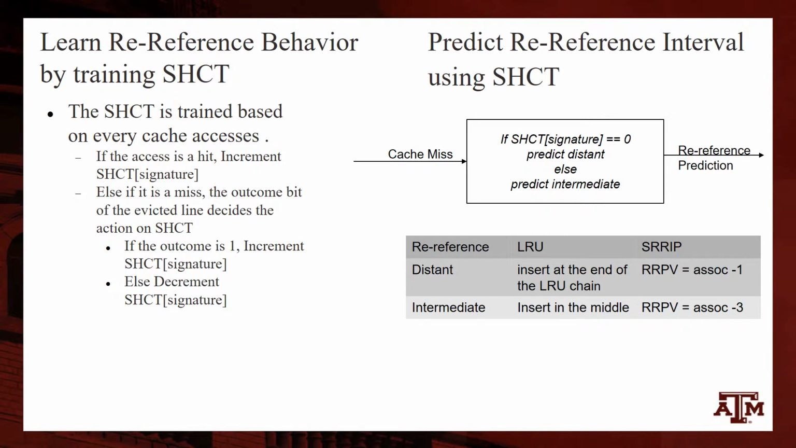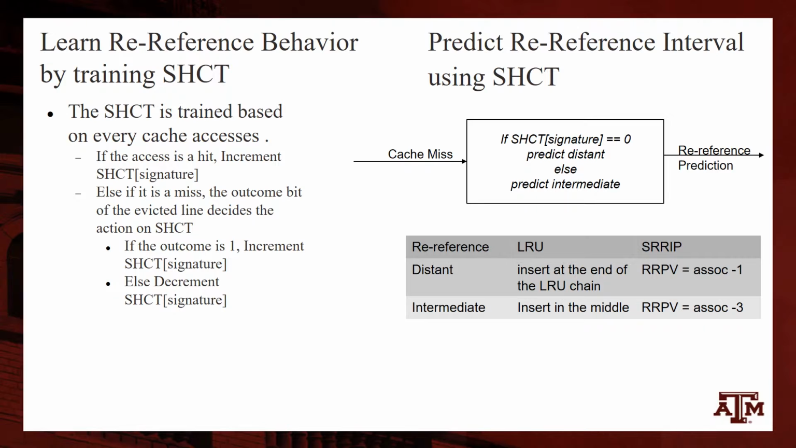Now, there are two different parts of SHiP. The first is to learn the re-reference behavior by training the SHCT. The SHCT is trained based on every cache access. So let's say there is a cache hit, we increment the SHCT corresponding to that signature. Else, if it's a miss, we look at the outcome bit of the evicted line. So let's say the outcome bit is 1, then we increment the SHCT, else we decrement the SHCT.